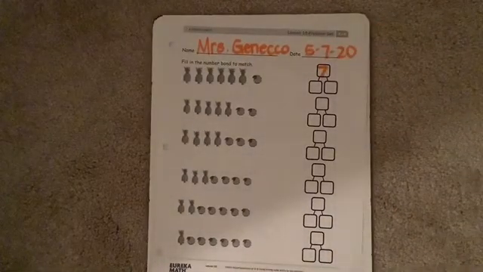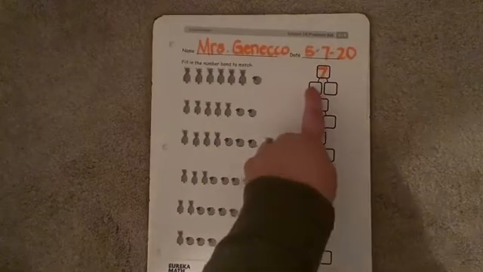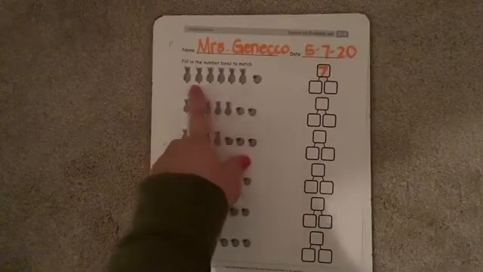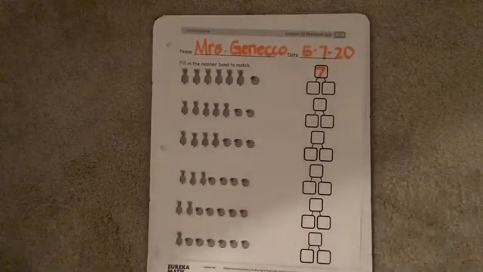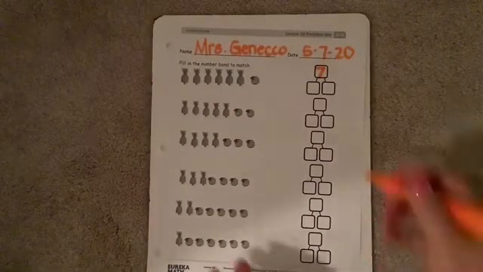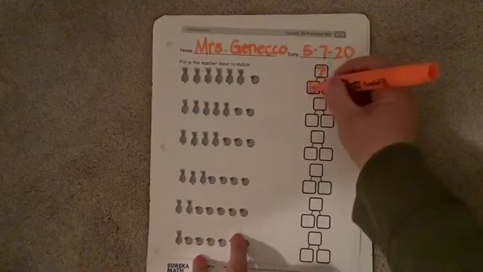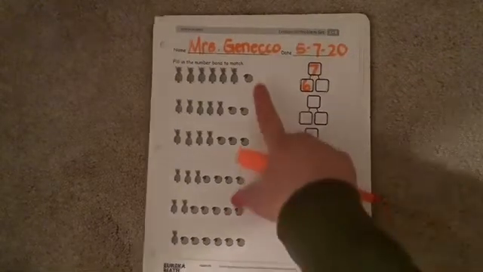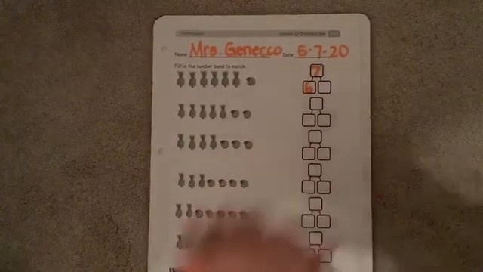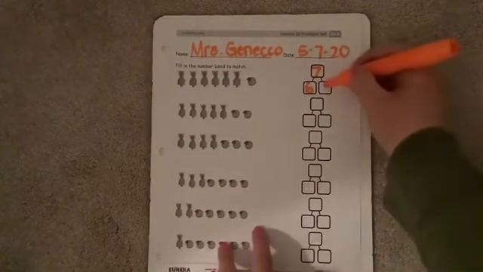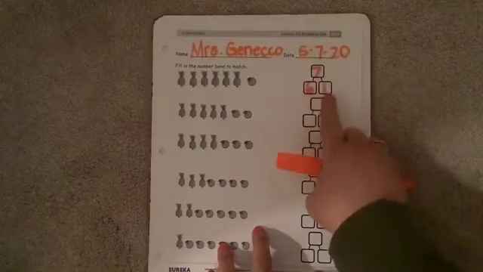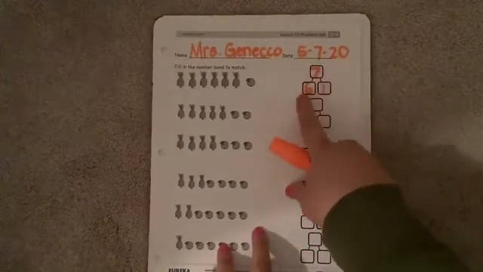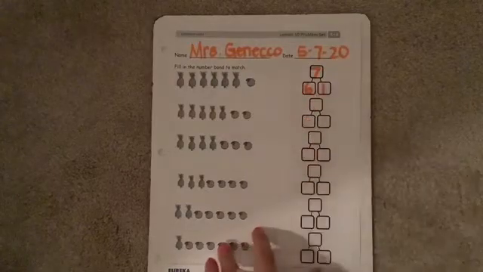Now we need to break them into their 2 different parts. Remember, how many pineapples, how many oranges? How many pineapples are there here? Go ahead and count them. That's right, there's 6. And if there are 6 pineapples, and we have 7 objects all together, how many oranges are there? Just 1. We know that 6 and 1 make 7. Or 7 is the same as 6 and 1.